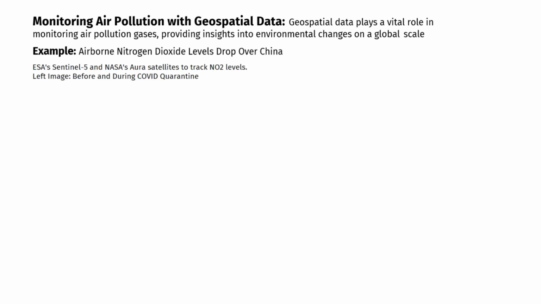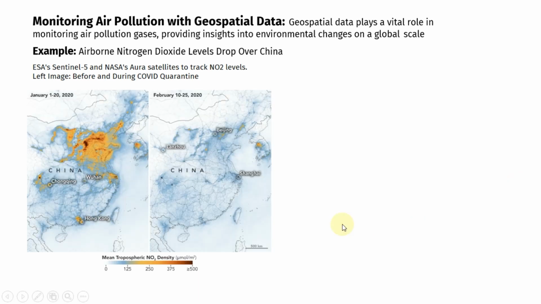In recent years, NASA and ESA have pioneered pollution monitoring using geospatial data, focusing on nitrogen dioxide, or NO2, a harmful gas from industrial sources. The COVID-19 outbreak in Wuhan triggered an unprecedented drop in NO2 pollution. To understand this remarkable reduction in pollution, scientists turned to geospatial data. They employed satellite observations from ESA's Sentinel-5 and NASA's AURA satellites to track NO2 levels. This can be attributed to a combination of the holiday and significant efforts to minimize the virus spread.